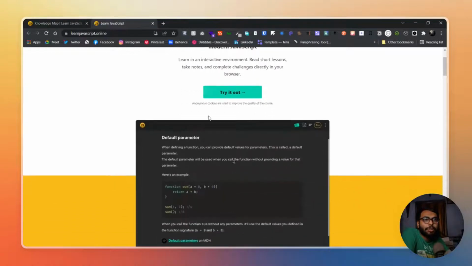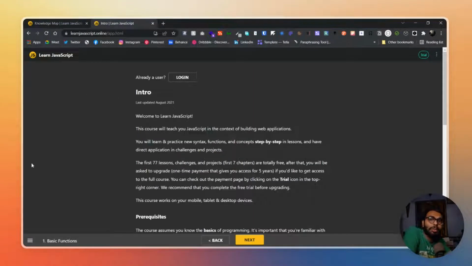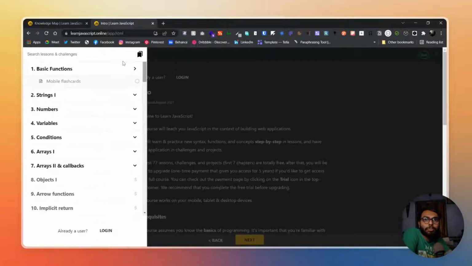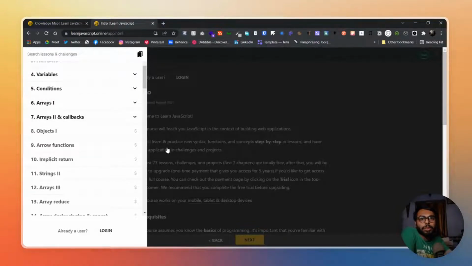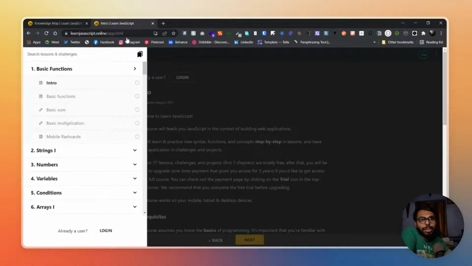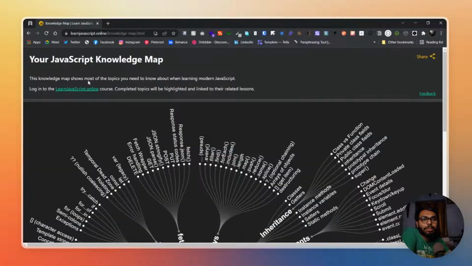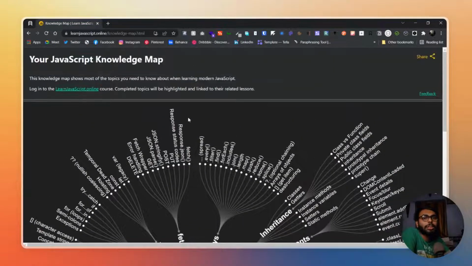This course is actually paid for the more advanced functions, from objects onward. I don't know about it, but I will still be using JavaScript Info to learn all of the things because I love that too much.